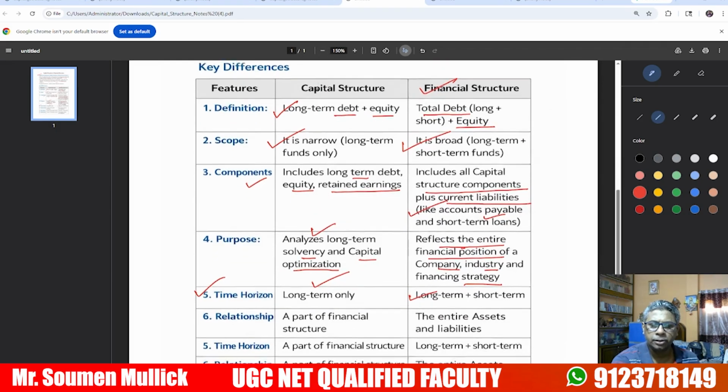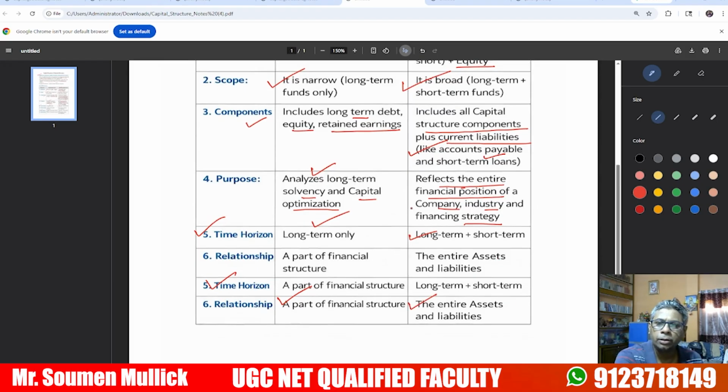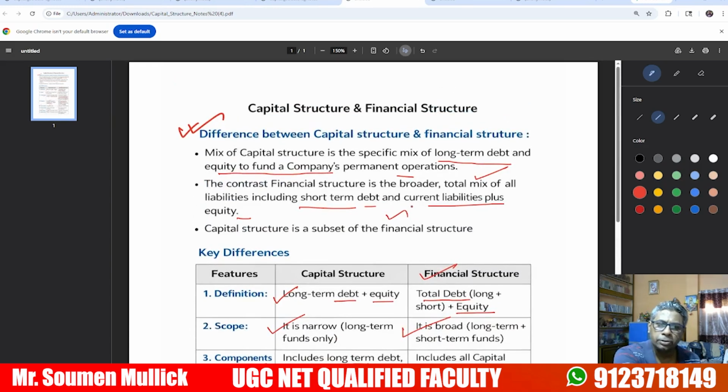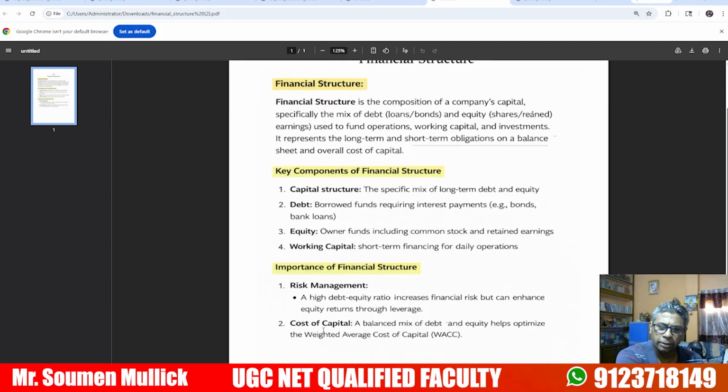Capital structure is a part of financial structure, and financial structure covers the entire asset and liability. The components of financial structure are capital structure, debt, equity, and working capital. The importance of financial structure is risk management and cost management.